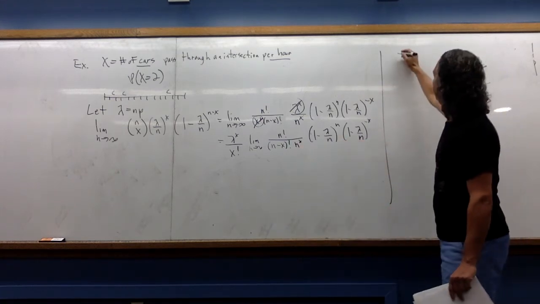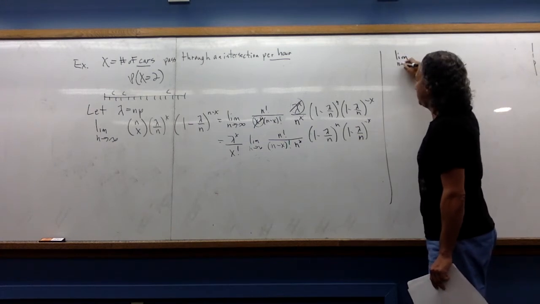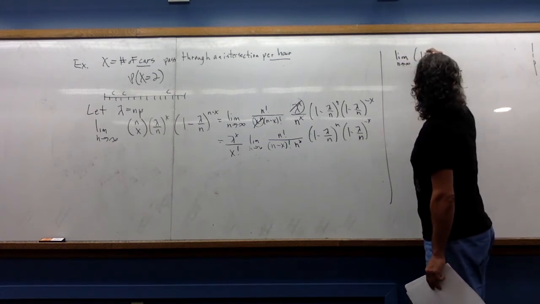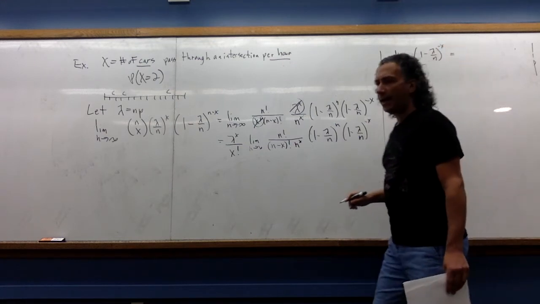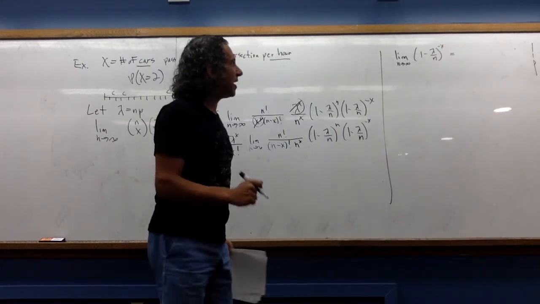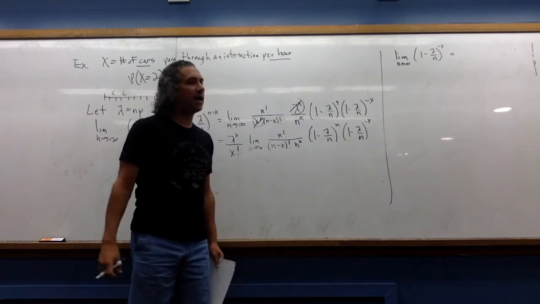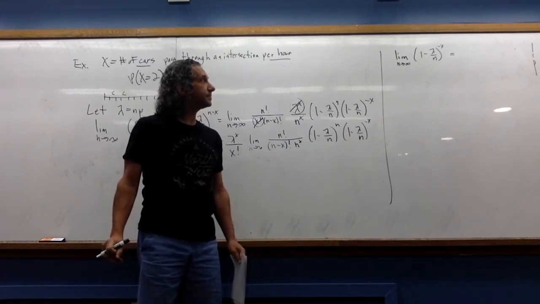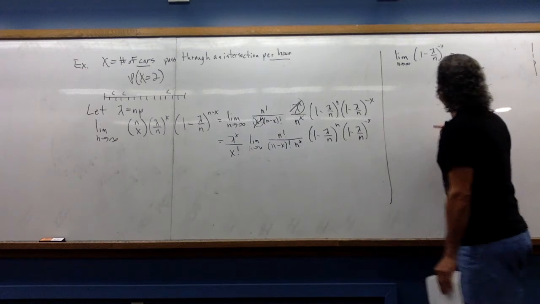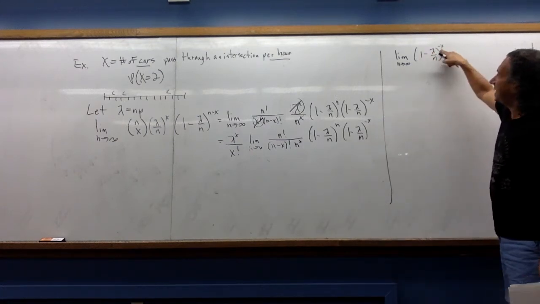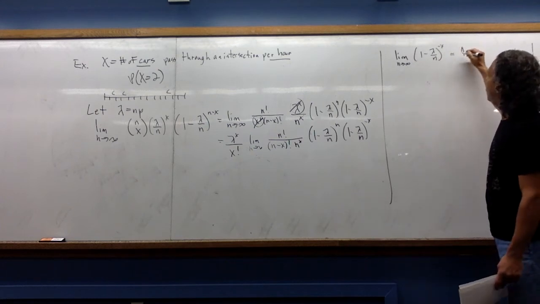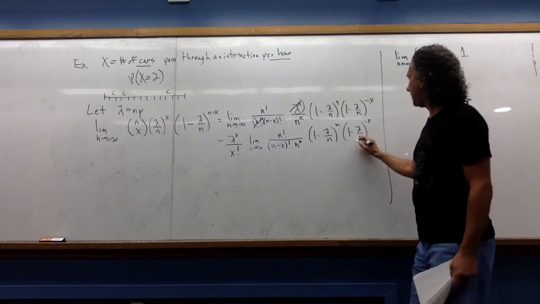So let's check this one out. The limit as n goes to infinity of 1 minus lambda over n to the minus x. I want you to actually try that one. Pause the video, give that a shot. All right, hopefully you said, well, n is going to infinity, so lambda over n is going to 0. 1 to the minus x is just 1, so that limit is 1. Beautiful.